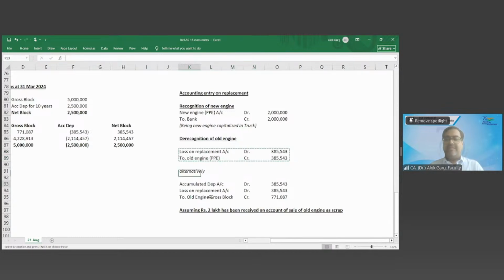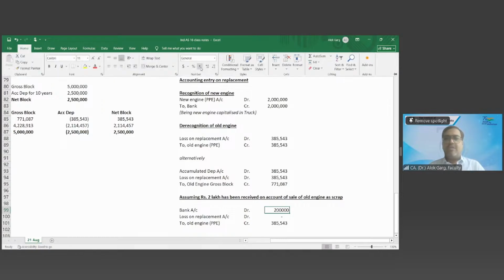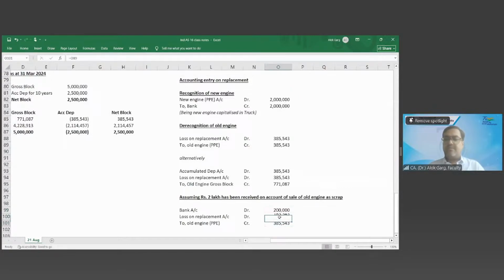Yes, exactly. Bank account debit. How much? Tell me quickly, bank account debit by how much? 2 lakh rupees. Old engine credit by how much? 385,543. Yes, sir. What is the loss? 185,543. Differential, this minus this.